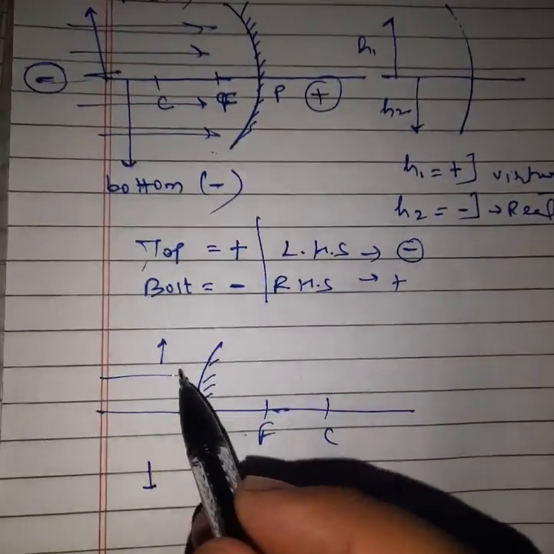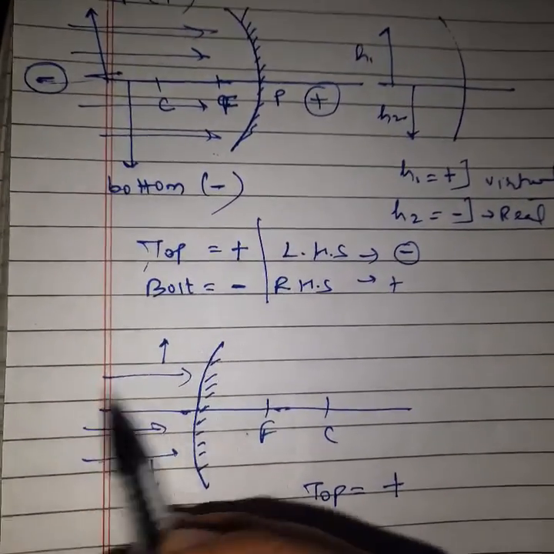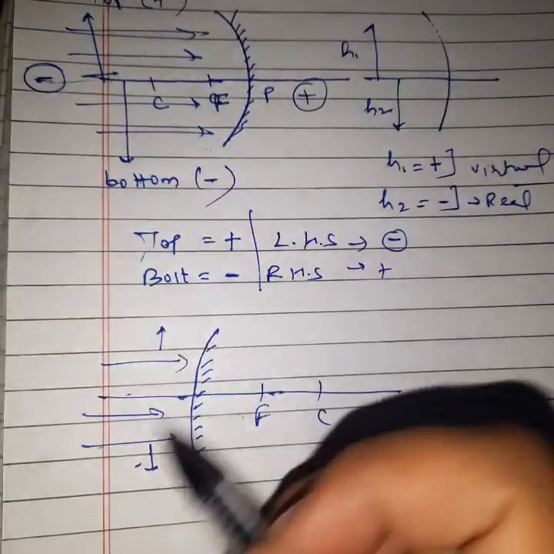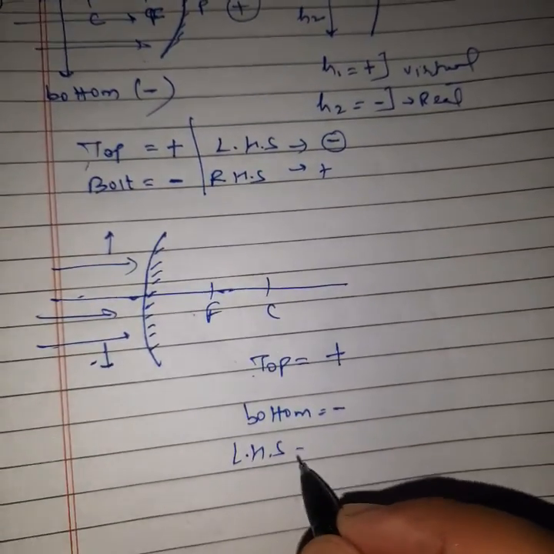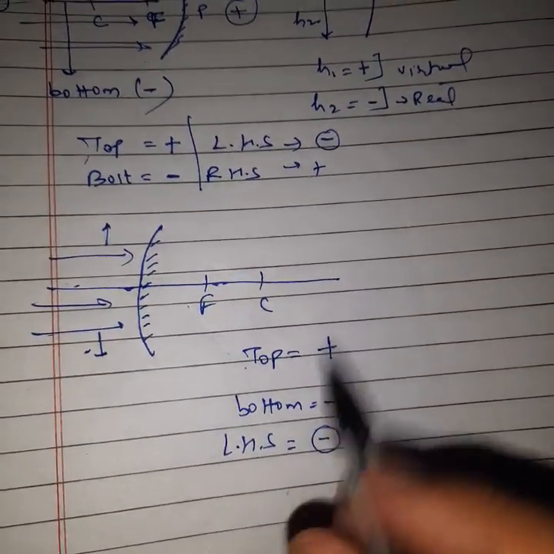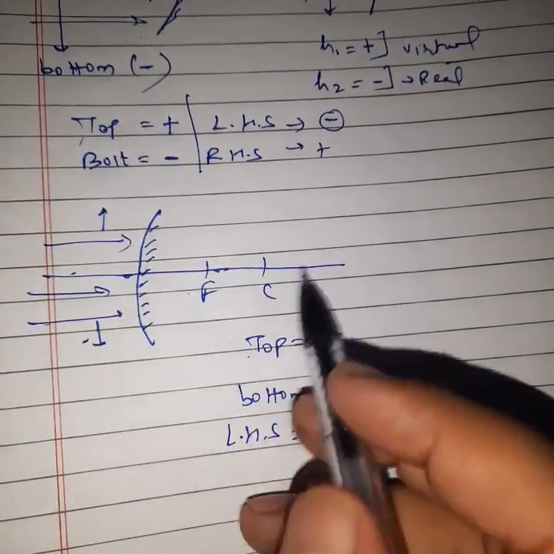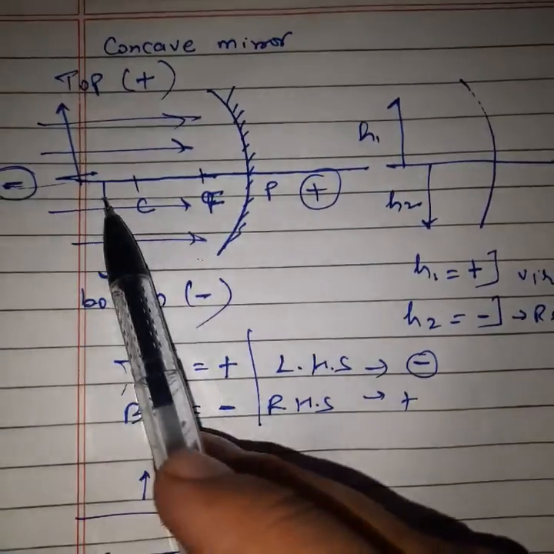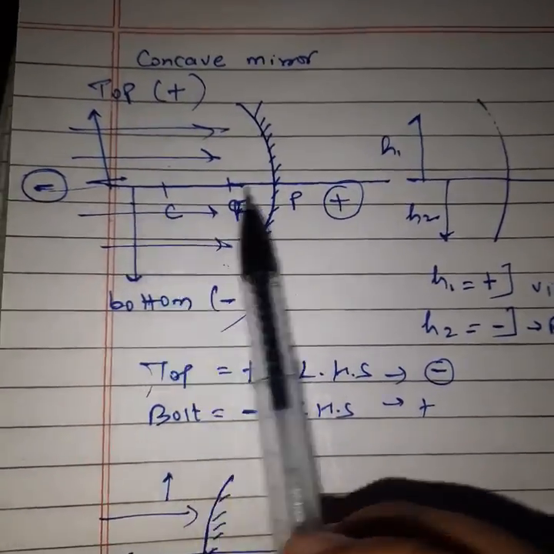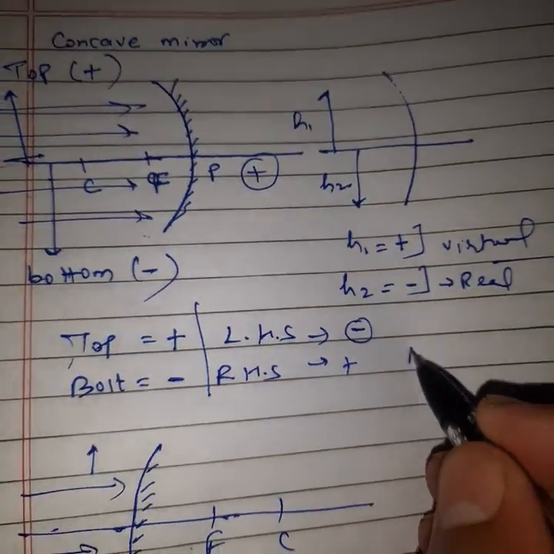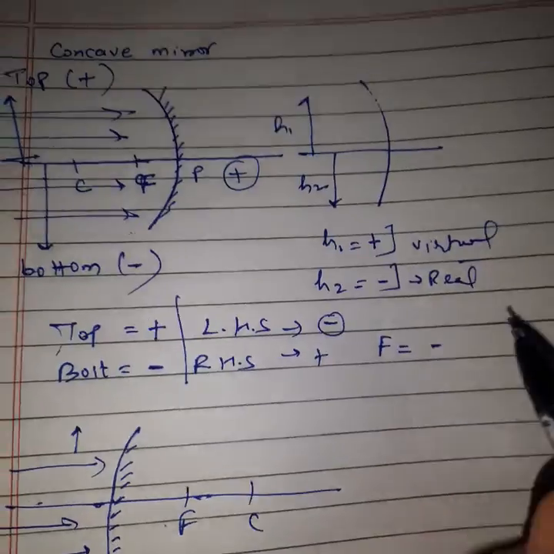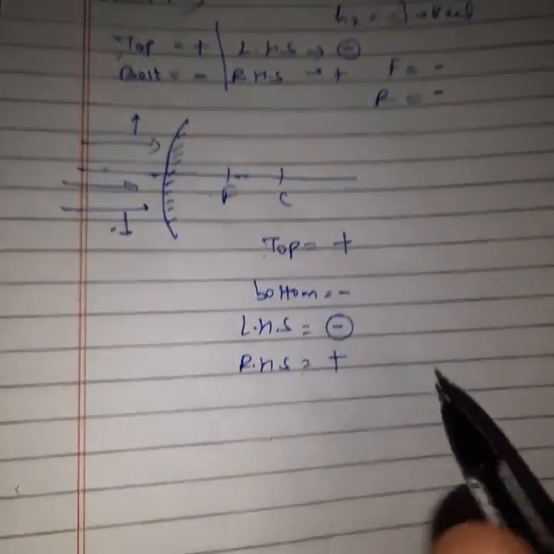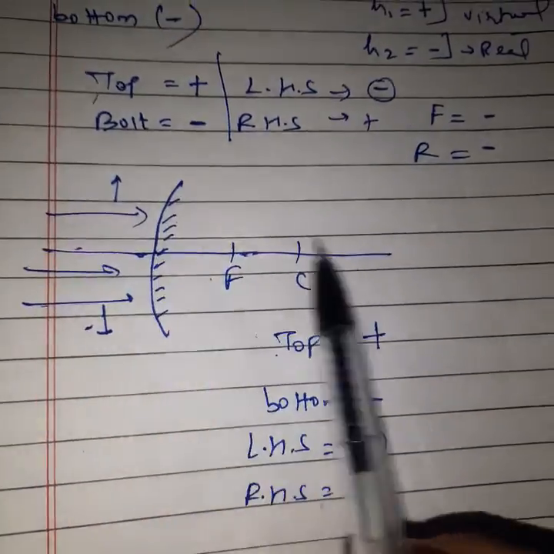But from where light will come, here you can see light is coming from this side, the opposite side of the focus and center of curvature. So this side will be the negative side, and the other side, behind the mirror on the polished surface, will be positive. In the concave case, the center of curvature and focus point are on the side of the light, so focal length on this side will be negative, and center of curvature, meaning radius, will be negative. Clear?